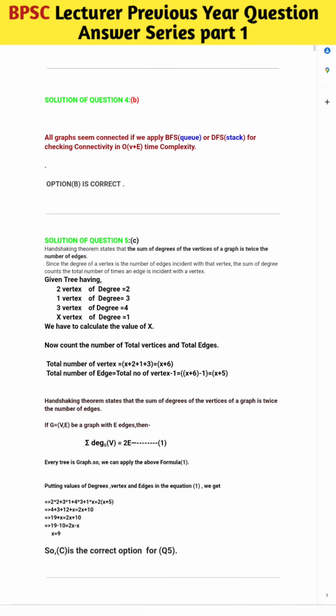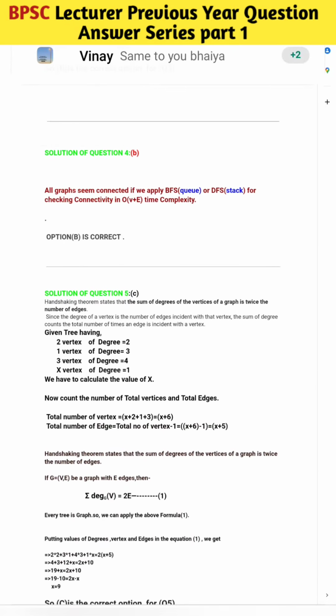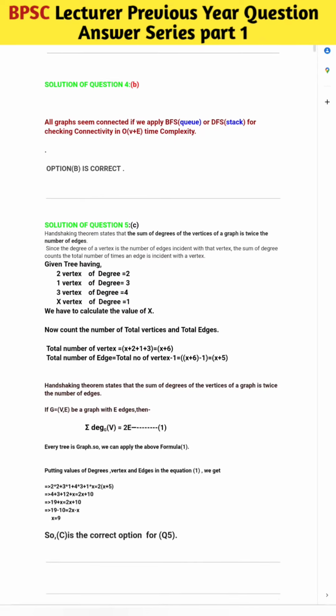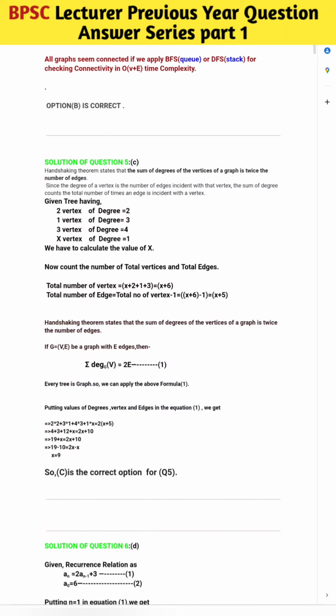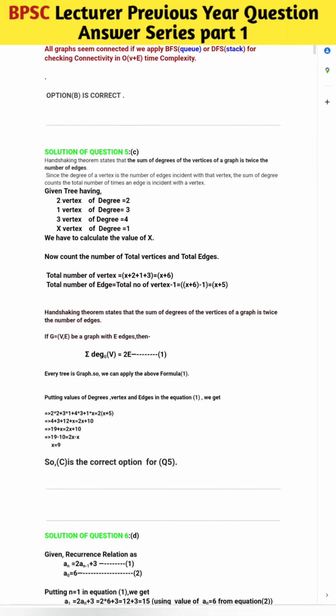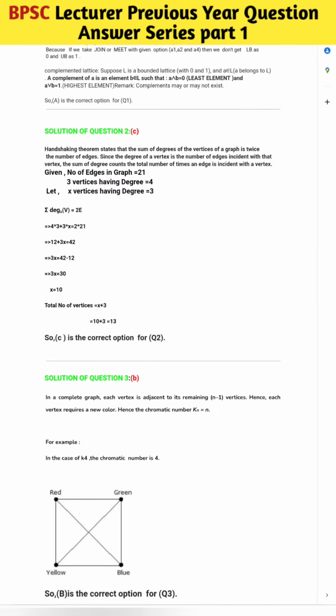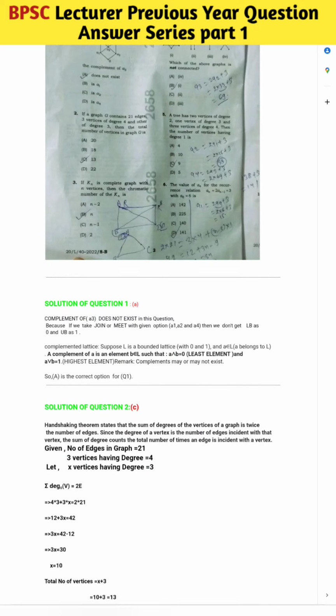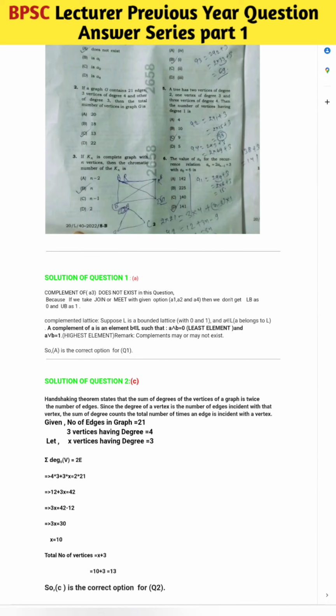Now if you solve question number 4, it is asking which of the following graphs is non-directed. So option 1 is non-directed. So that means for question number 4, if you observe here, graph 1 is not a connected graph. So B is the correct answer for question number 4.